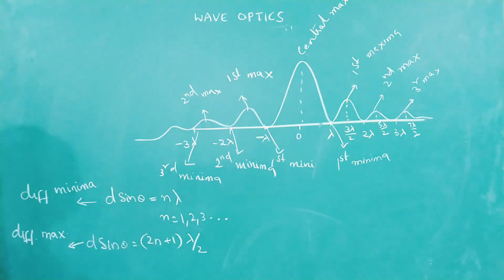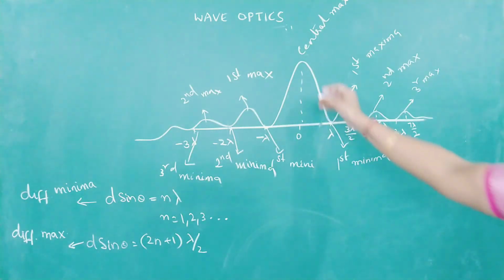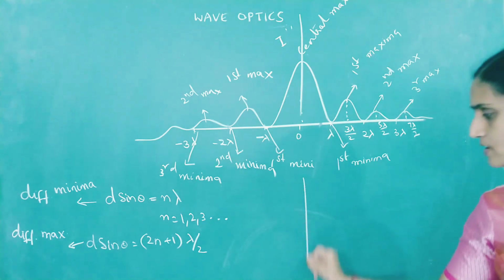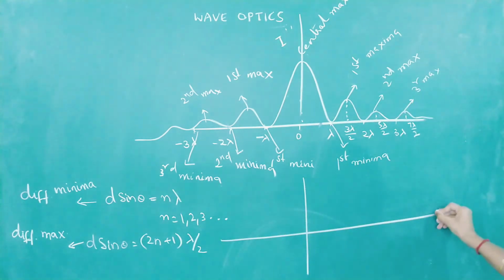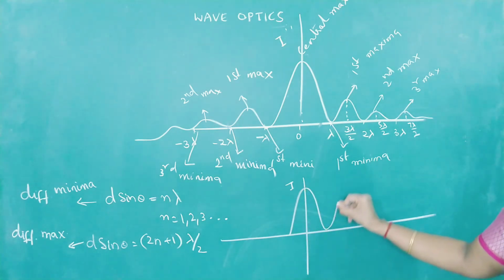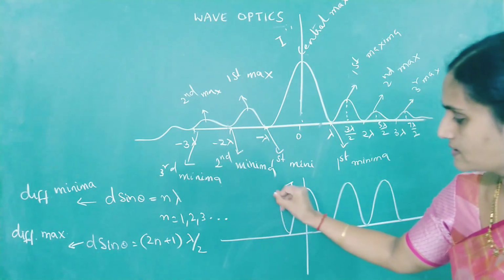If I show you the graph of interference, how intensity varies with path difference, this is your graph. I versus path difference graph. All the fringes were of the same width and same intensity on either side.